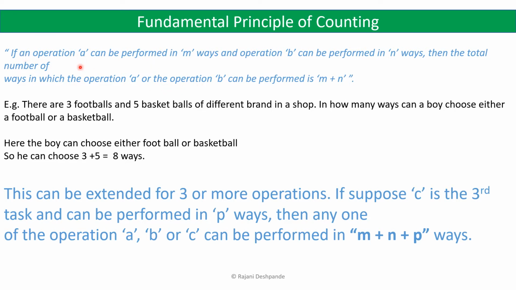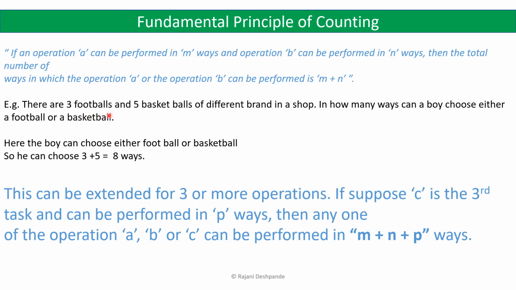Suppose there is a task or operation A that can be performed in m ways, and suppose there is another task or operation B which can be performed in n ways, then the total number of ways in which operation A or B can be performed is m plus n. We will try to understand this taking an example.